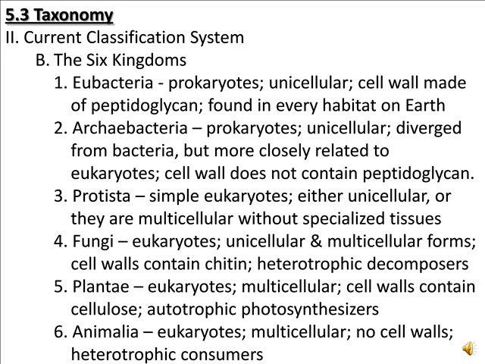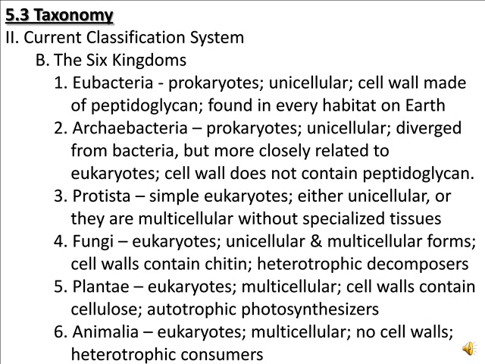The current classification system also includes 6 kingdoms. The first kingdom on this slide is eubacteria, and these are the true bacteria that we're familiar with, things like E. coli and the bacteria that causes strep throat and other things. These are, of course, as we mentioned before, prokaryotes.